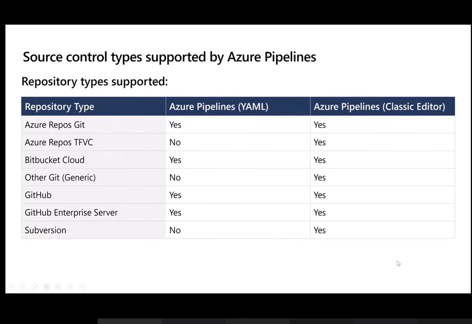Forget about YAML and classic for now. Just see that this is supported from other clouds or other source control. I will explain why there is a no here, no here in 3 places for YAML, and yes for all in classic.